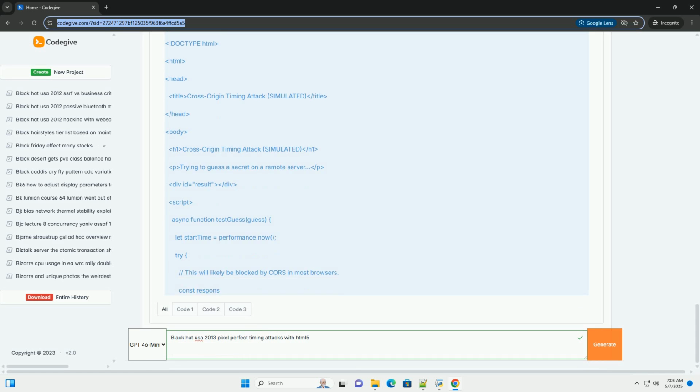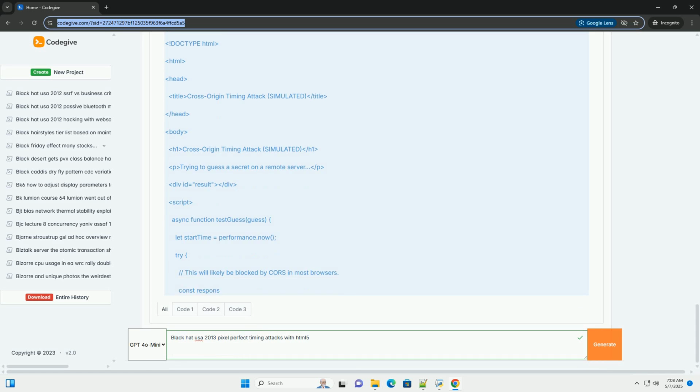This allows for more accurate measurement of short execution times. requestAnimationFrame allows JavaScript code to be executed before the browser repaints the screen. It can be used to schedule tasks in a way that minimizes jitter and provides more consistent execution times. Cross-Origin Resource Sharing, CORS. While primarily a security mechanism, weaknesses in CORS configurations or lax server-side implementations can be exploited to launch cross-origin timing attacks.